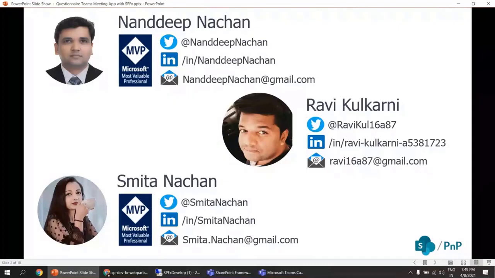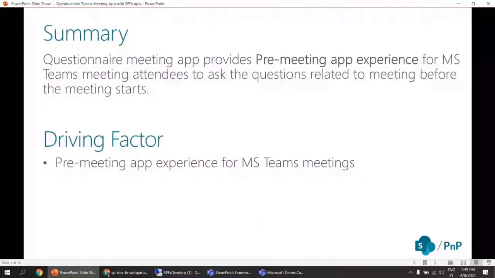So the summary for the sample that I'm going to demonstrate today is about building Microsoft Teams meeting app experiences with SPFX. SPFX version 1.12 supports Microsoft Teams meeting app development. This offers more power to developers so that they can now extend an SPFX web part to Microsoft Teams for building meeting app experiences. This app provides a pre-meeting app experience for Microsoft Teams meeting attendees to ask questions related to the meeting before it starts.